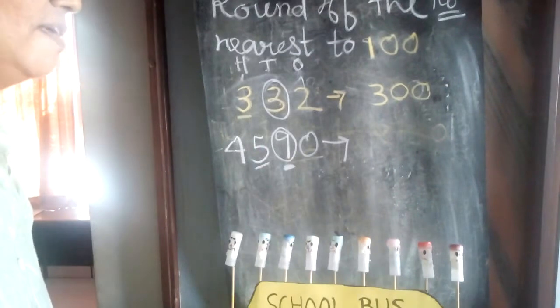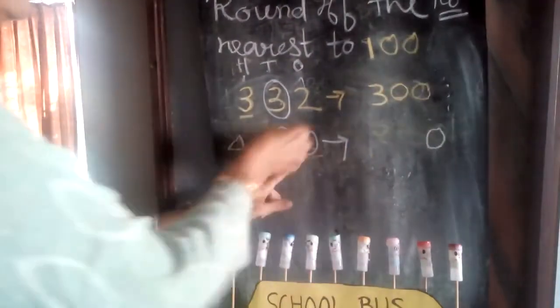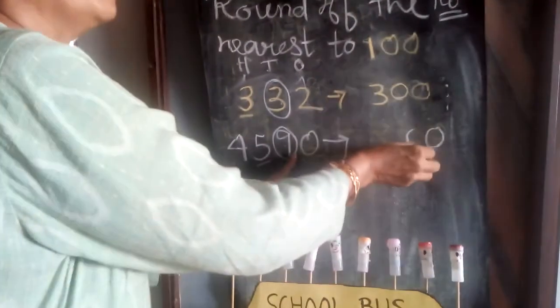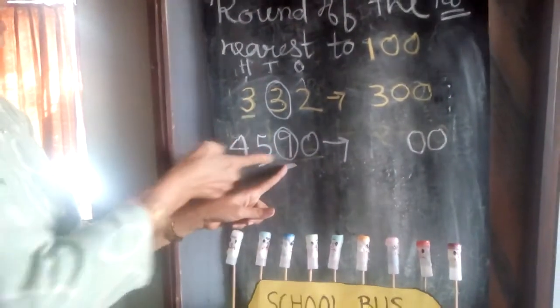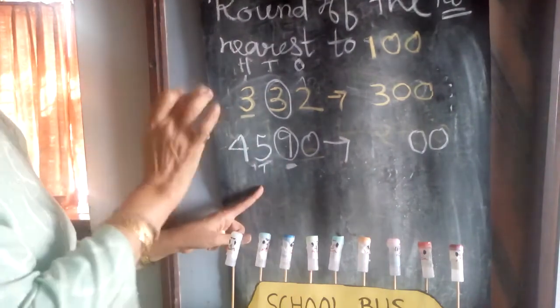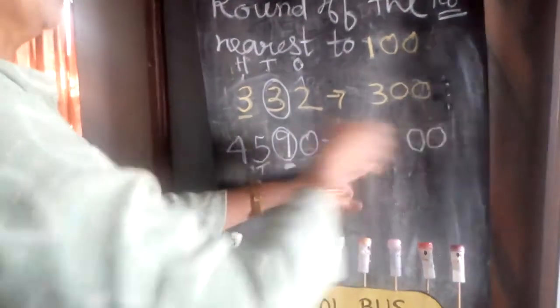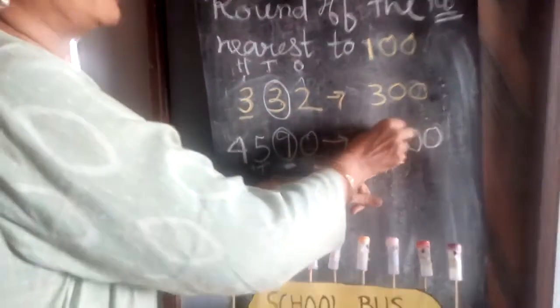So first we will go ones place 0. Tens place also 0. We will put 0 here because we are adding 1 to the previous number. So tens place will also be 0. And your 100 place will be 5 plus 1 is 6.